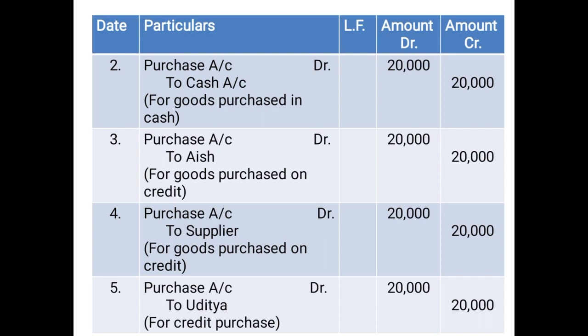So we have debited purchase account with 20,000 in the debit column, and we have credited Uditya with 20,000 in the credit column next to Uditya's name, and in the narration for credit purchase. So be very particular with the format, children. I hope the topics discussed here are clear to you.